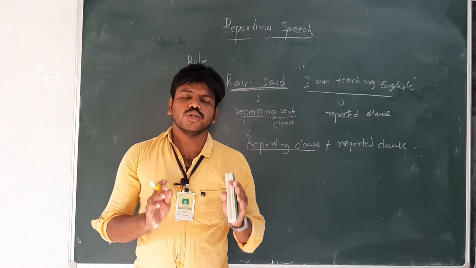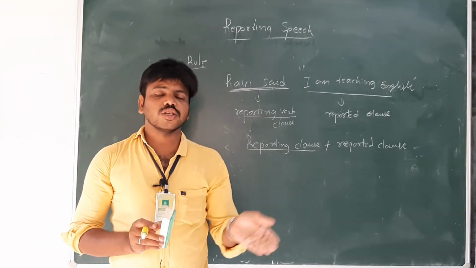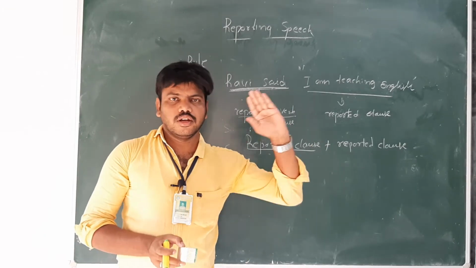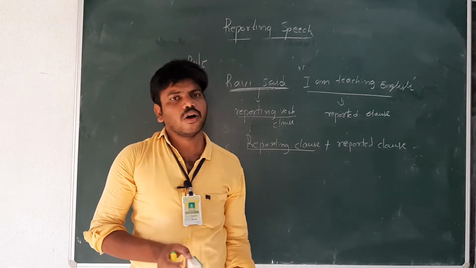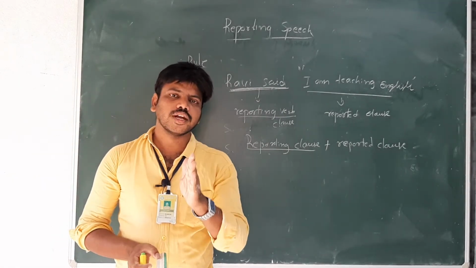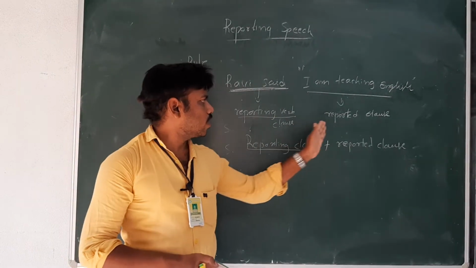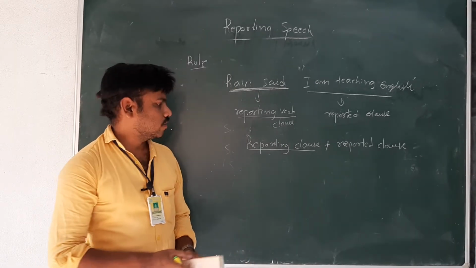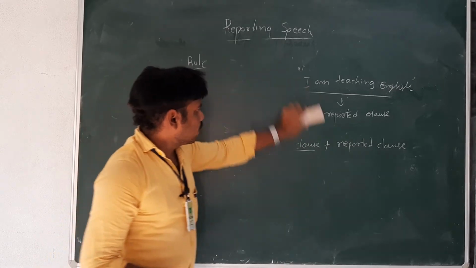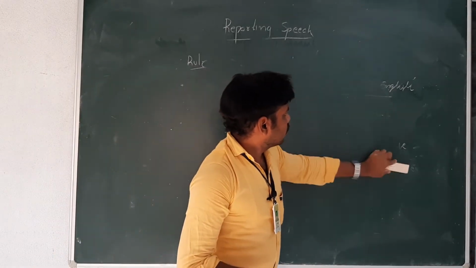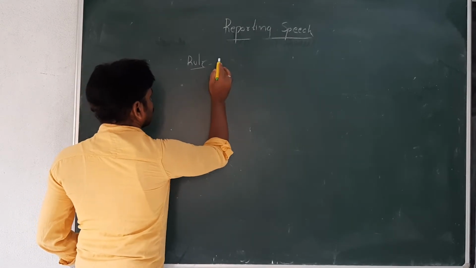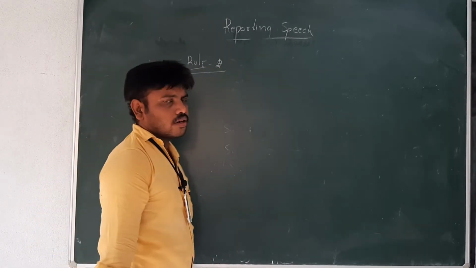So we should know what the reporting clause is and what the reported clause is. That is very, very important. This is the example. Now let us take, for example, rule number 2. Listen carefully, very, very important.